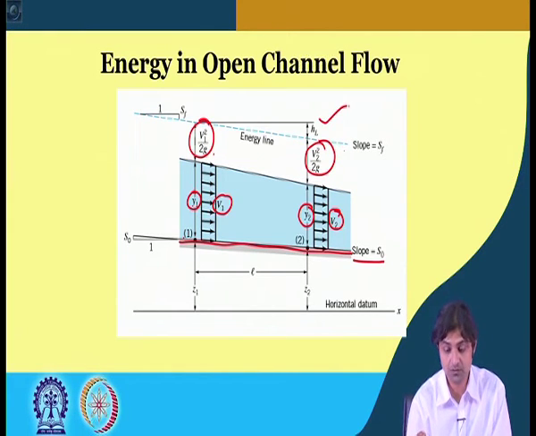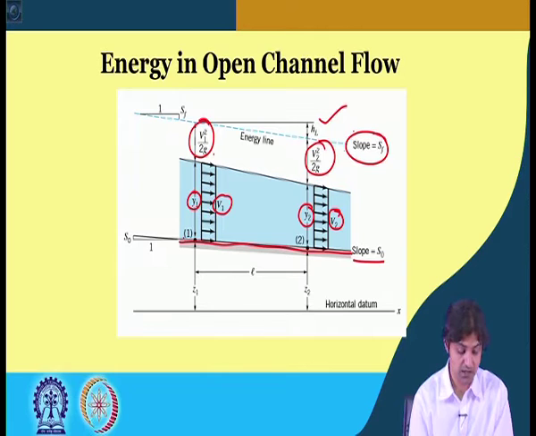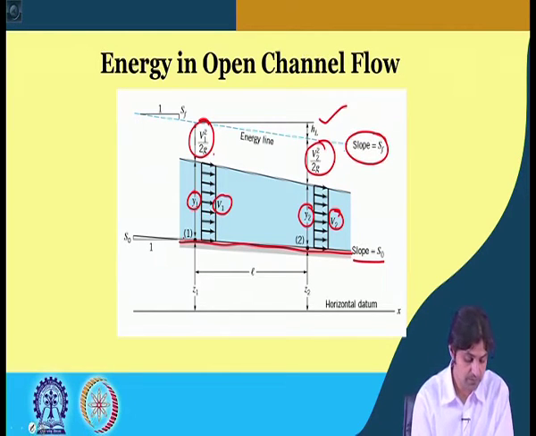We will come to these terms again, and this is something, SF, that we will come back to, what this slope SF is. SF is generally the slope of the energy that is lost, but we are going to come to that very soon. All right.